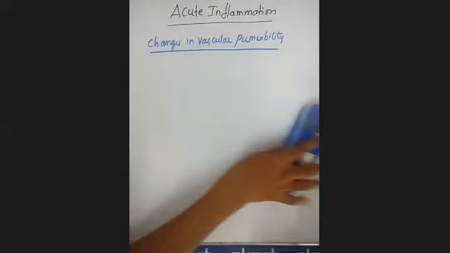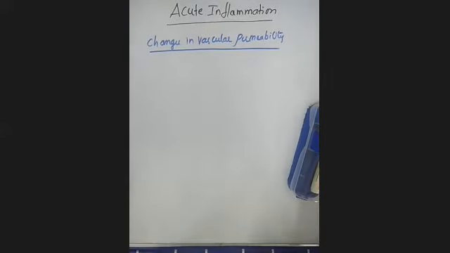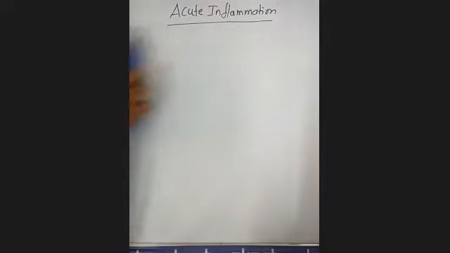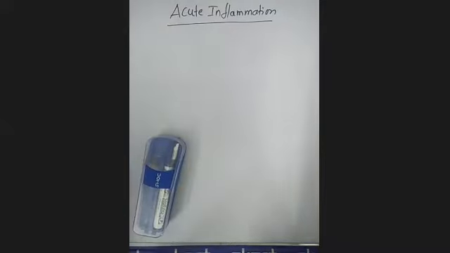So until now we have discussed only the vascular events. What are the vascular events? They include hemodynamic changes and the changes in vascular permeability. We have discussed only the vascular events. That's all, students. In the next class we are going to discuss the cellular events.